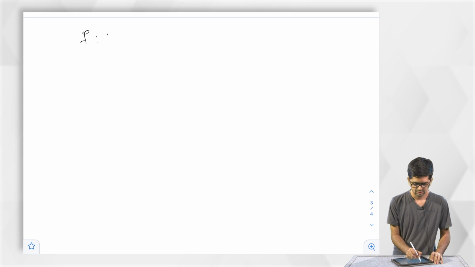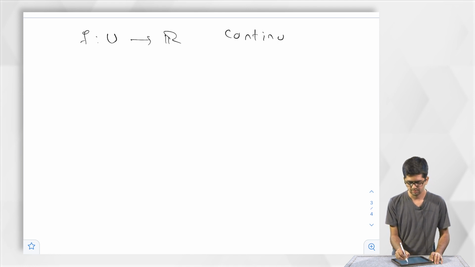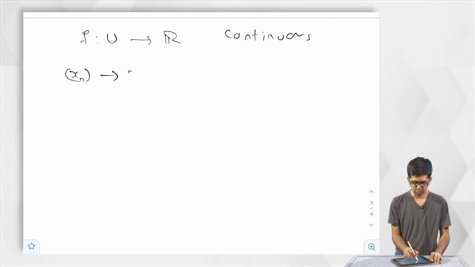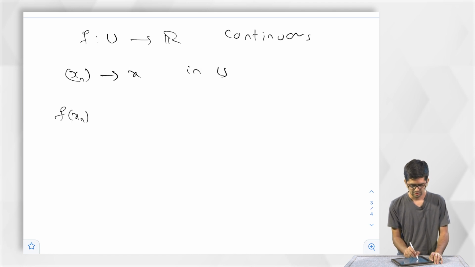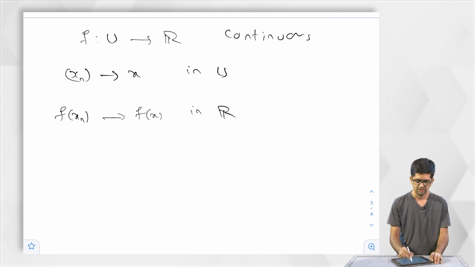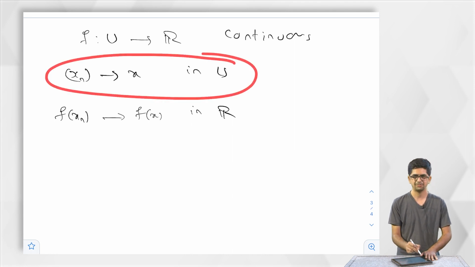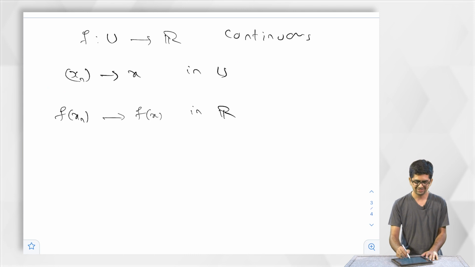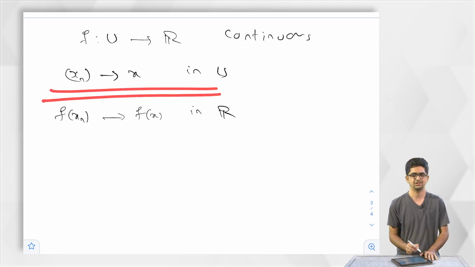F from U to R is a continuous function if for every convergent sequence in U the image is a convergent sequence in R. Again I am saying, I will say some more times, that this continuity should start with this being the situation.